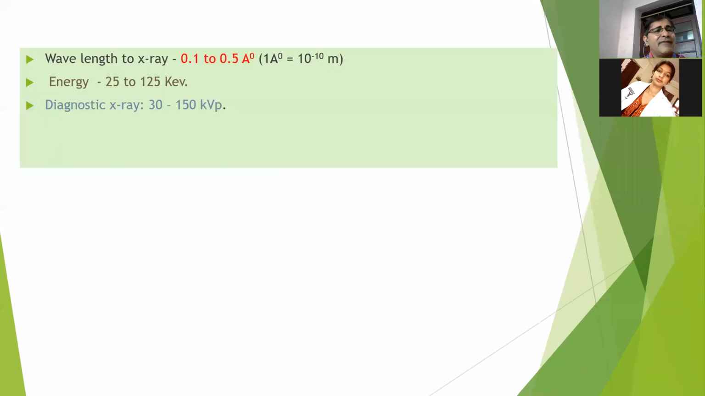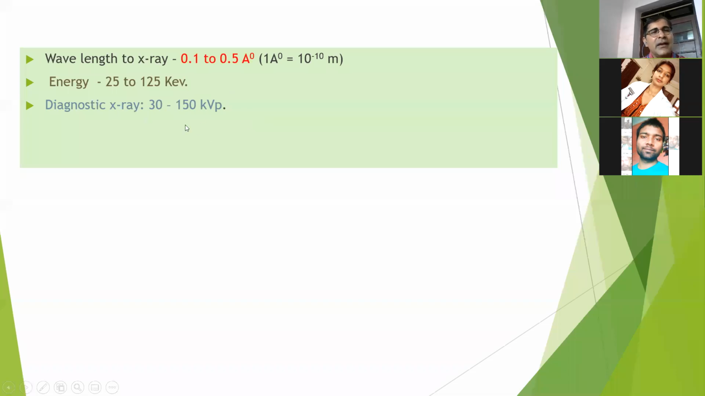So the wavelength, we are mainly confined to the X-ray, right? The wavelength of the X-ray is 0.1 to 0.5 angstrom, and energy varies from 25 to 125 electron volt. For diagnostic purpose, we mainly use 30 to 100 kilovolt potential. There are other purposes of the X-ray also. X-ray is also used for the treatment of cancer, a therapeutic purpose. In that case, we use higher energy, but for diagnostic purpose, we mainly use 30 to 100